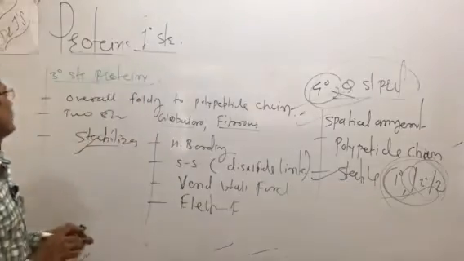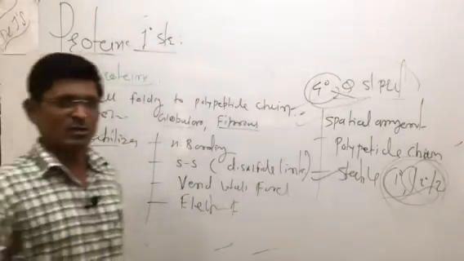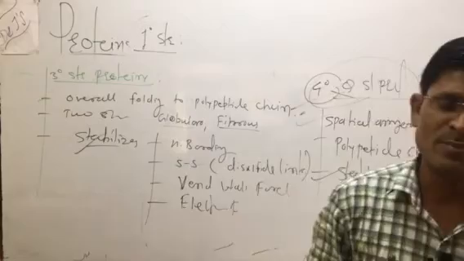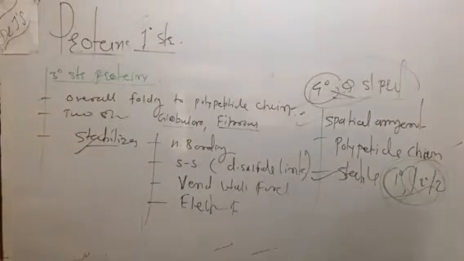Thus, we have explained this part on proteins: what proteins are and the classification of proteins, the primary structure, secondary structure, tertiary structure, and quaternary structure of the proteins.